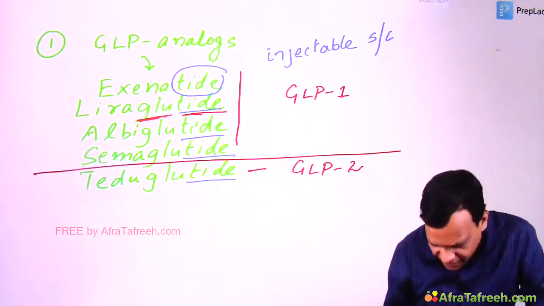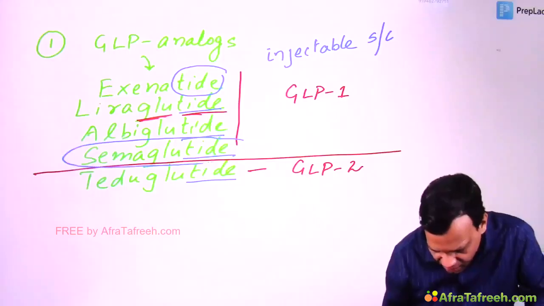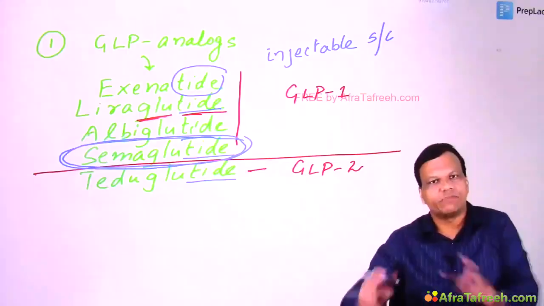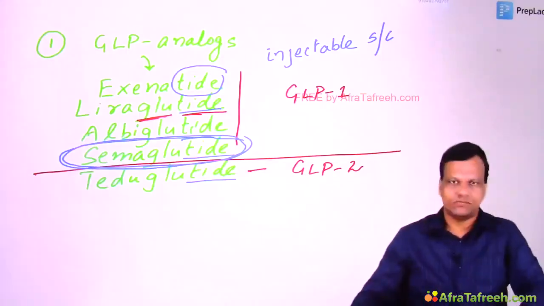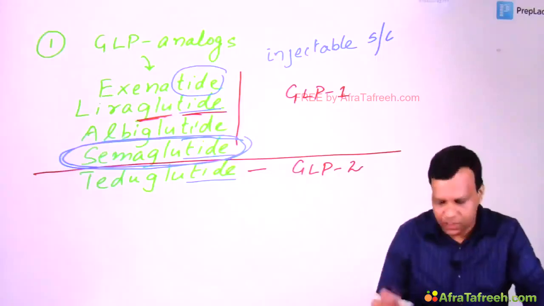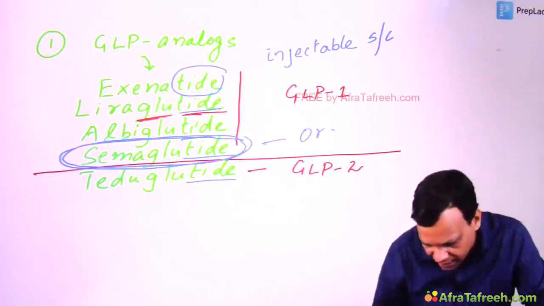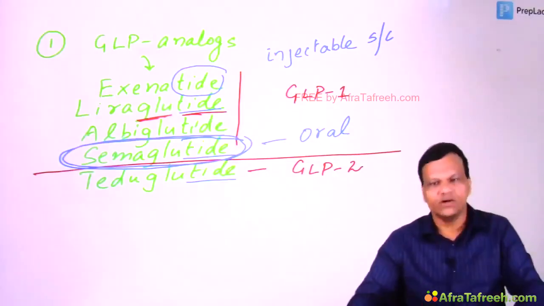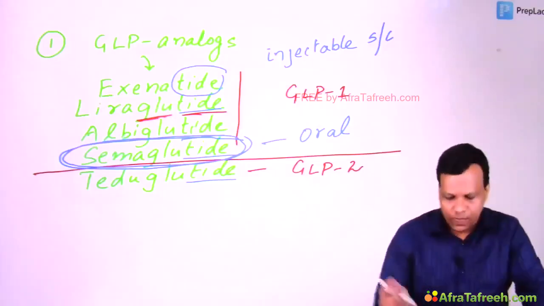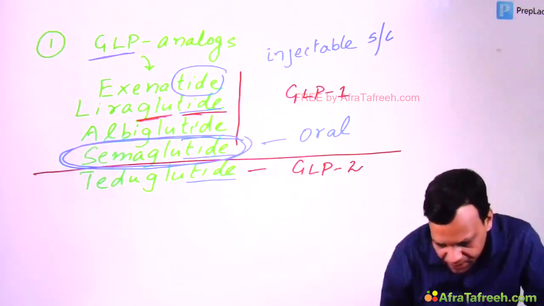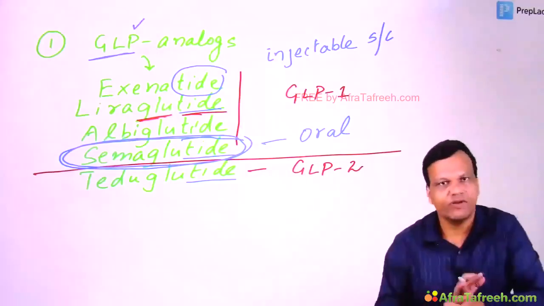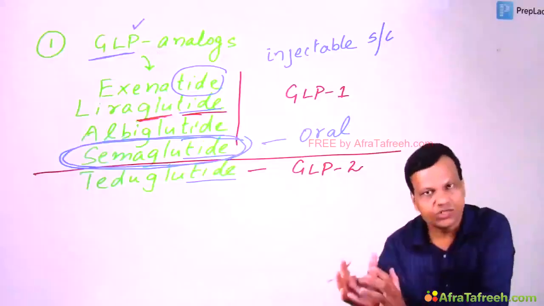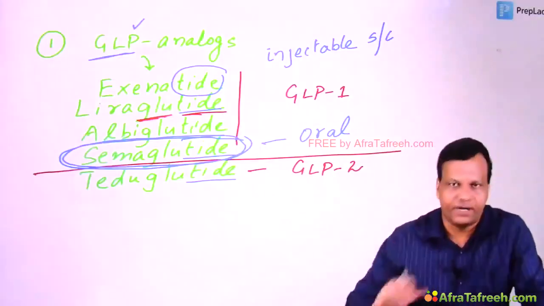But a special thing, very recently, semaglutide has been formed in such a fashion that it becomes resistant to GIT enzymes, so it is not broken down orally. So semaglutide is the only drug ending with tide which can be given orally. All others are injectable. Clear? Number two, these are GLP, P for peptide, the name ending with tide we already discussed. They release insulin, so they can be used in diabetes.